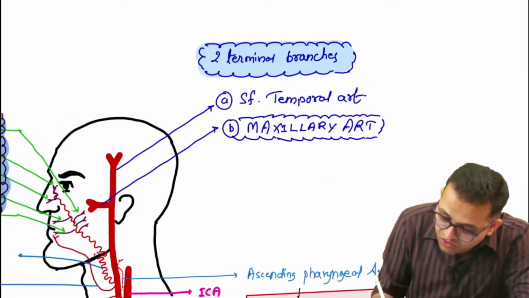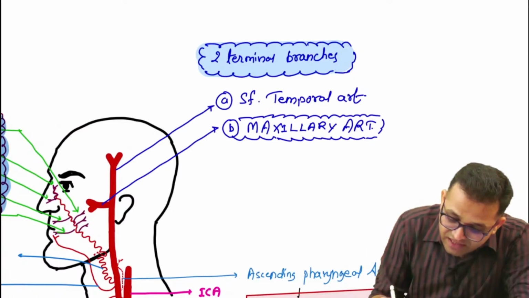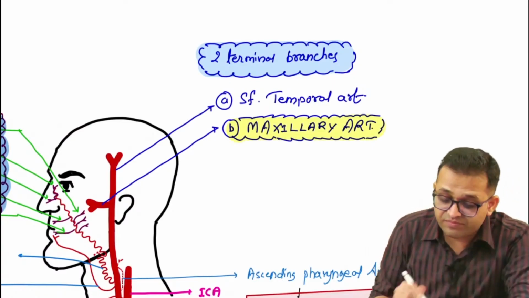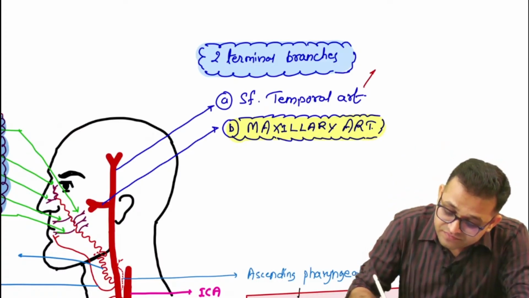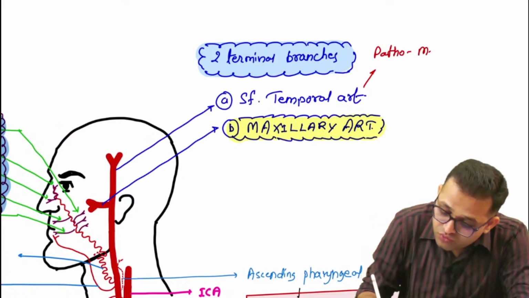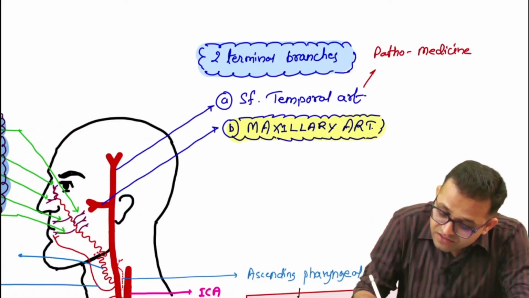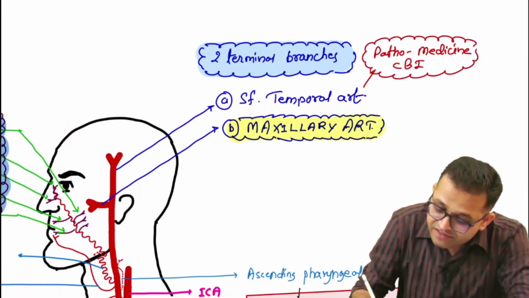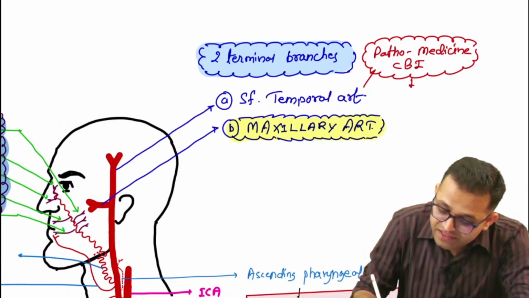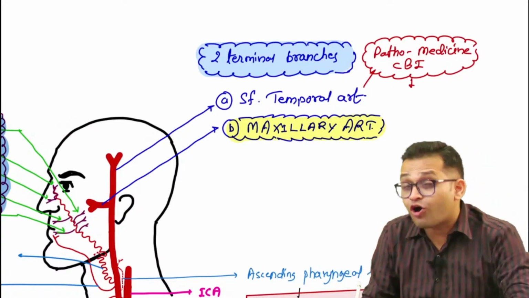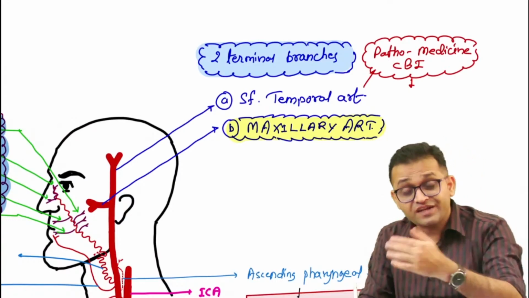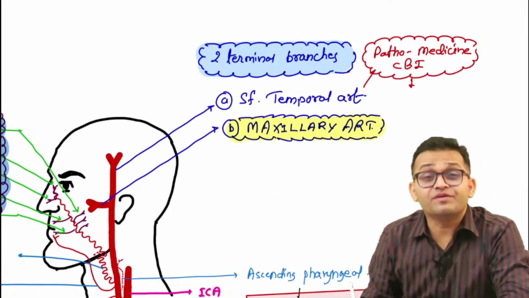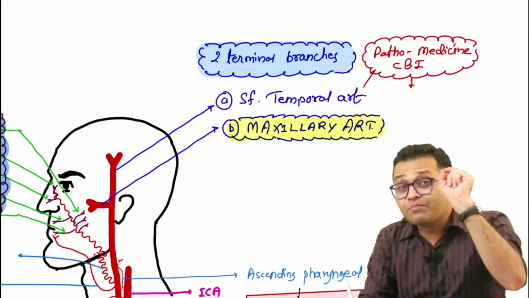But before this, the concept is very important: the maxillary artery is a terminal branch of our external carotid artery. Also, your integration with pathology and medicine, conceptual brainstorming integration: the superficial temporal artery is involved in vasculitis, an autoimmune disease. The pathology, the Robbins, the Harrison integration. Yes, you will see in your final year and second MBBS, it gets inflamed and results in temporal arteritis.